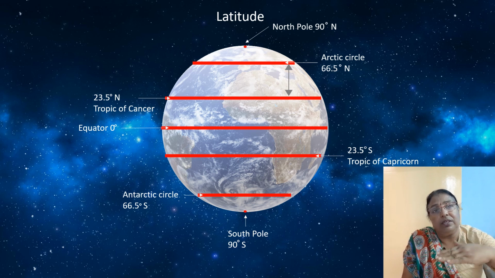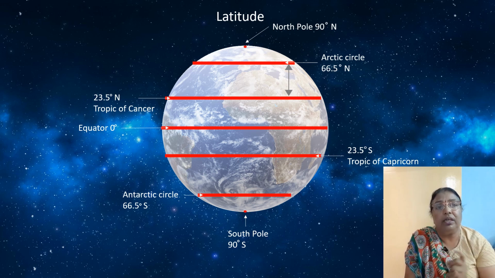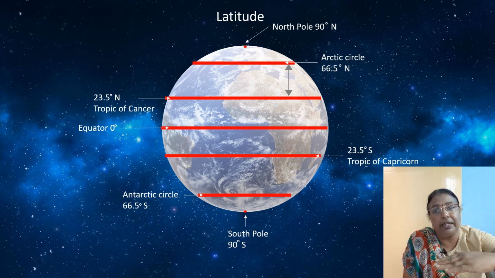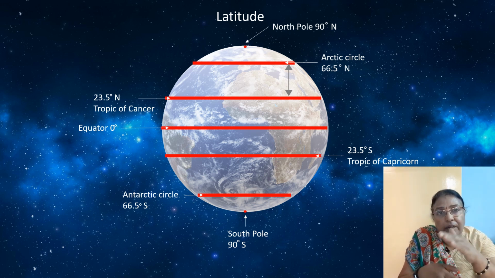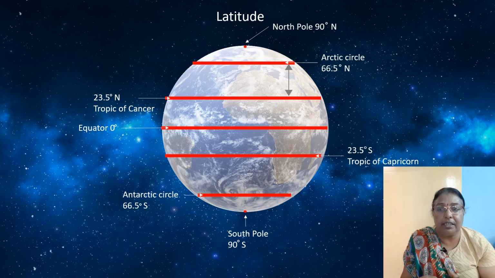So these are the characteristics of latitudes. Latitudes are horizontally drawn, latitudes are parallel lines, and the length of the latitudes becomes less as they go towards the poles. So in the northern hemisphere and southern hemisphere, you find these horizontal lines, the latitudes.